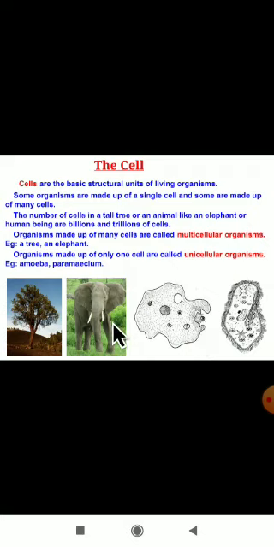But an elephant, a tree, or human beings have many cells in their body, so these are multicellular organisms. I hope you understood the definition of a cell, multicellular organism and unicellular organism, and their examples.